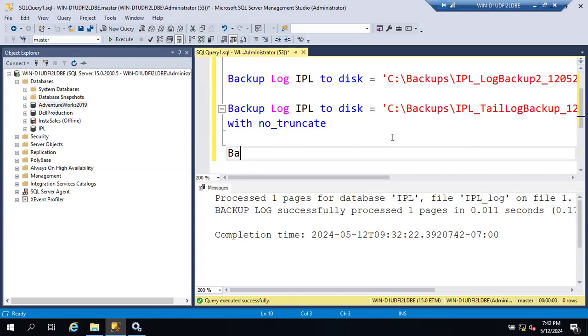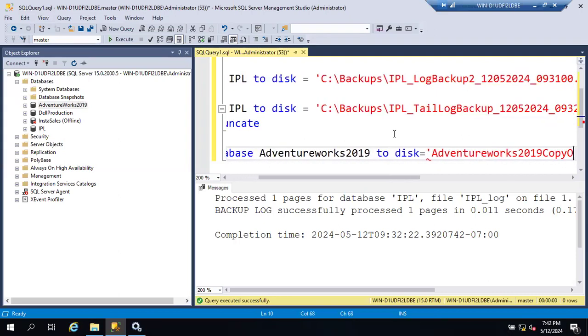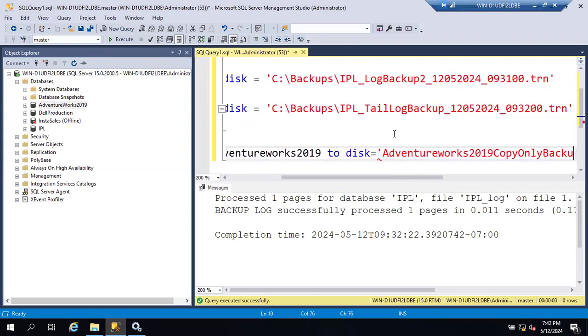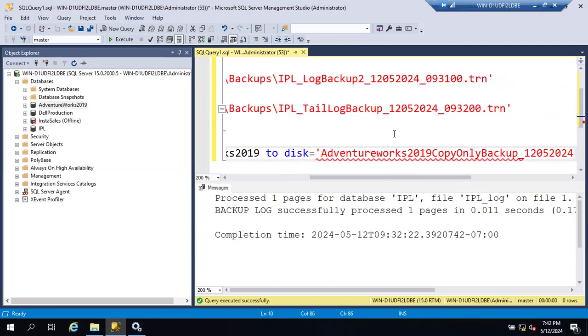Okay, so what is the command for that? Same full backup query only. BACKUP DATABASE AdventureWorks2019 TO DISK, I'm taking the default location, so I'm not giving any path, AdventureWorks2019_CopyOnlyBackup_12/5/2024.bak.